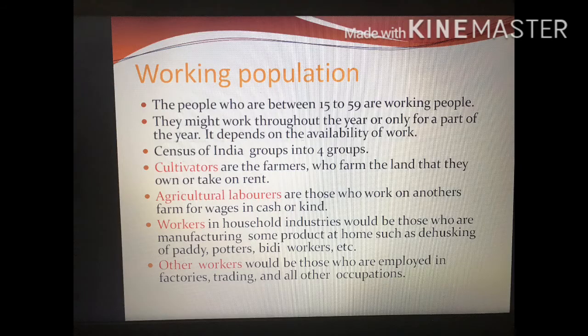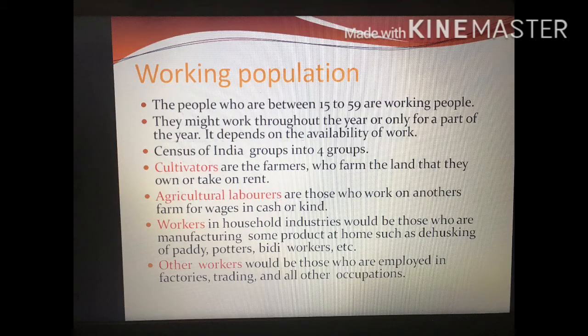So now, working population. People who are between 15 to 59 years are the working people. This point we have seen before. They might work throughout the year or only for a part of the year. The work they do might be available throughout the year or only some parts of the year, depending on the season and the work they do.